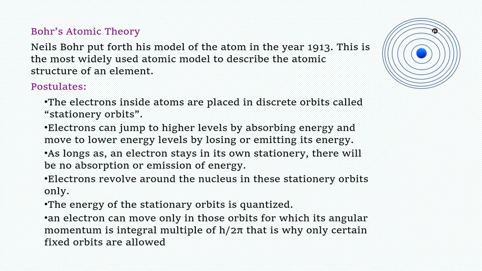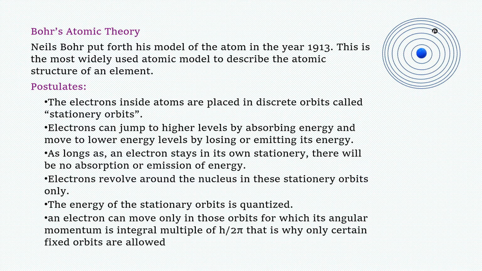In the next slide we can see some of the postulates given by Niels Bohr, and he put forward his model in the year 1913. This is the most widely used atomic model to describe the atomic structure of an element, and Niels Bohr put forward his model based on the observations of Planck's quantum theory.